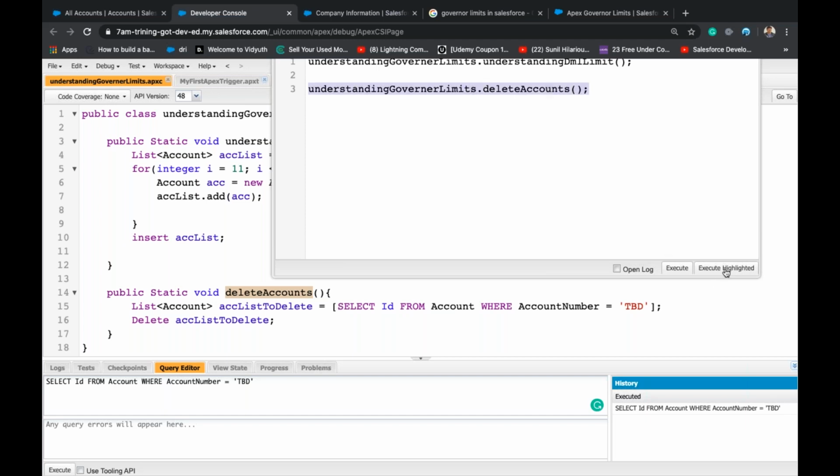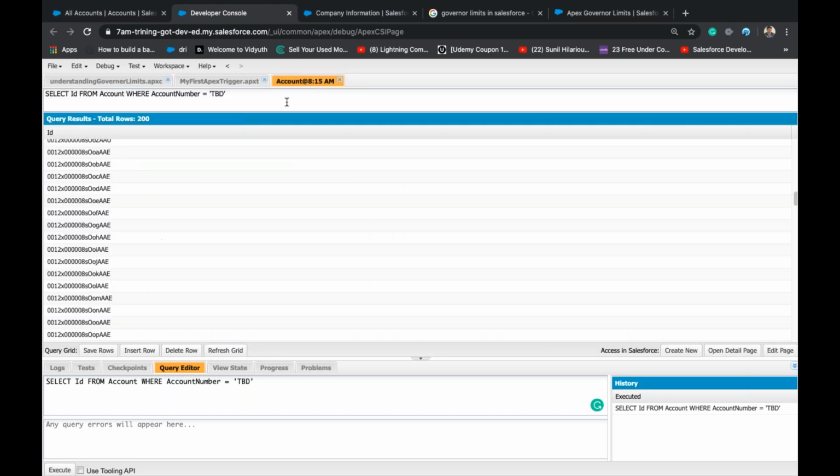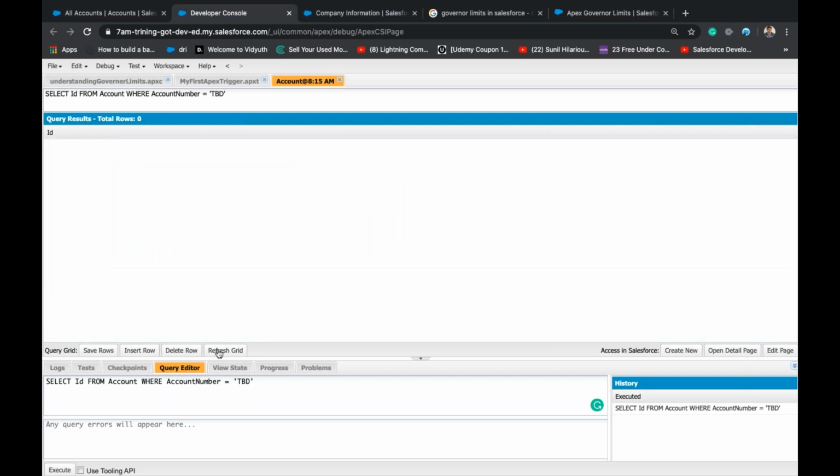So let me execute. If you remember, I can select. Unfortunately, I moved it up. It's very tough now. I'll click highlight, execute highlighted. And all the records are deleted. We can go back to the account and refresh. See, all the accounts are deleted.